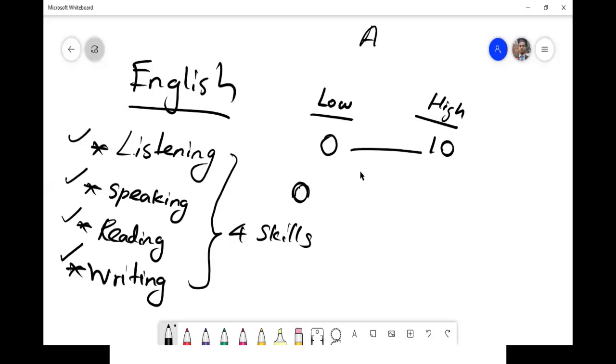You can rate yourself, right? You only know your level. So based on that, sometimes some may give 3, some may give 7, some may give 9, and so on.